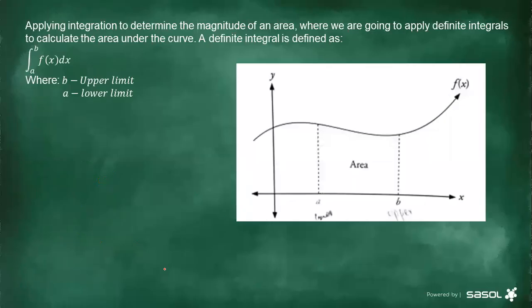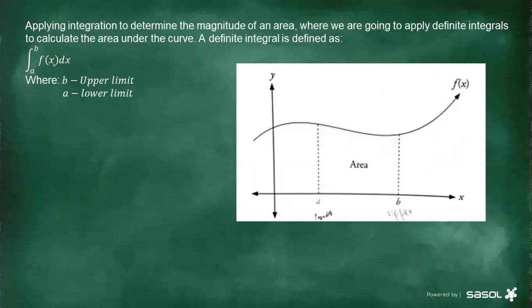All right, we are done with the first one where we are applying the rules of integration. And now we are going to apply integration to determine the magnitude of an area. We are going to be calculating the area under the curve, and for that we apply the definite integral. The definite integral is defined by this.